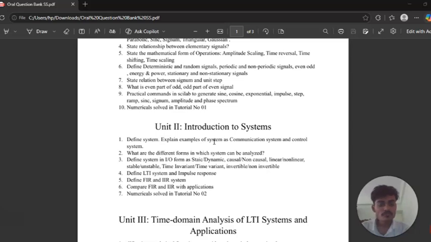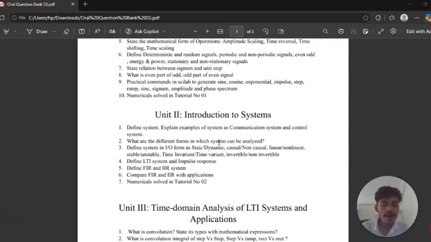So we will talk about what are the important questions from unit 2. The first one is: define system and explain examples of system as communication system and control system. So what is a system? A system is a device which takes the input and gives the output. There are two types of system, that is the communication system and the control system. So you have to define the system and take two systems, the communication system and the control system.